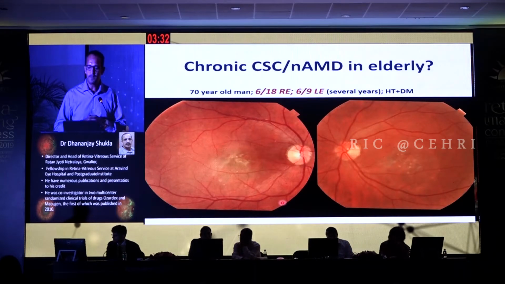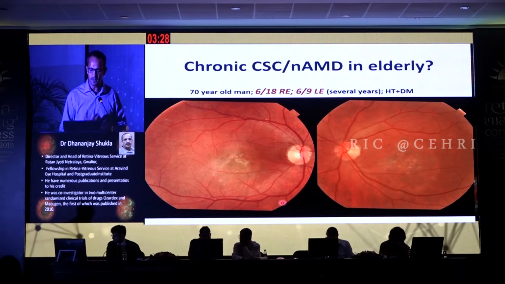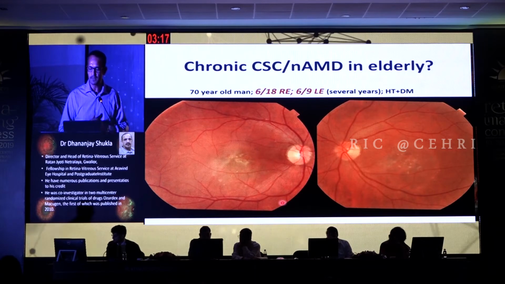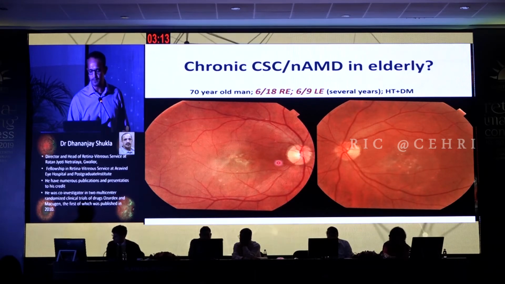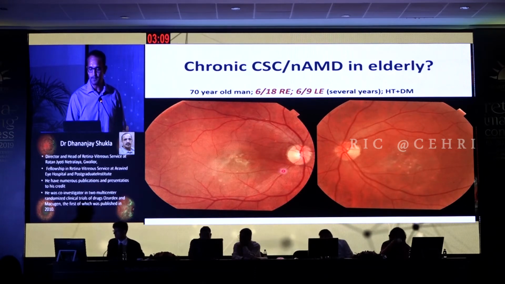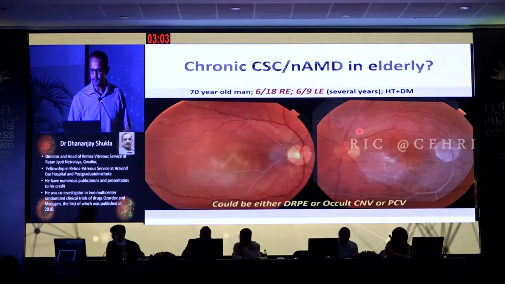So now let me jump to a case directly. This is a patient I saw recently in my practice in Gwalior, a 70-year-old man with 6/18 vision in the right eye and nearly normal vision in the left eye. This has lasted for several years, and this patient is hypertensive as well as diabetic. Now, what you note here is the picture. Because of our knowledge of chronic CSCR, we thought it looks like a CSCR actually, because first of all, with such large lesions in AMD, he should not have such good vision.